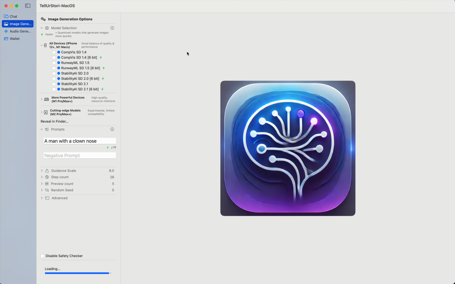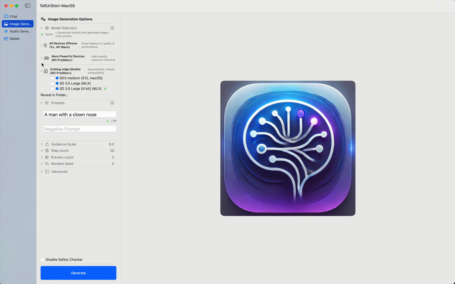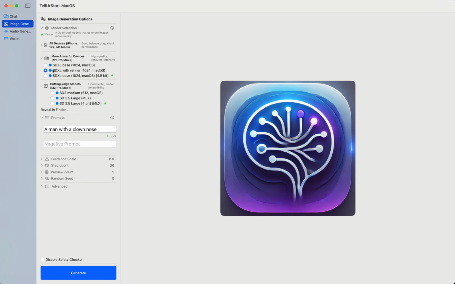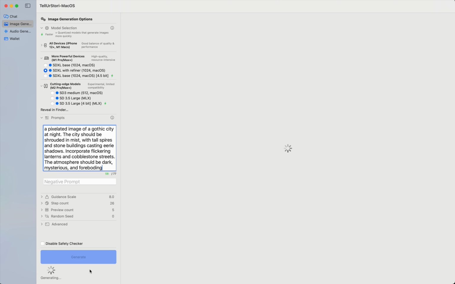And here you can see we're able to support a bunch of different models that can be supported across different strength hardware. So, we have models that would work on a phone all the way up to very powerful models. Here you can see that we're using Stable Diffusion XL with Refiner. It creates a 1024 by 1024 image. I'm going to paste this into the input of the prompt. You can put negative prompt as well. Let me go ahead and hit generate.